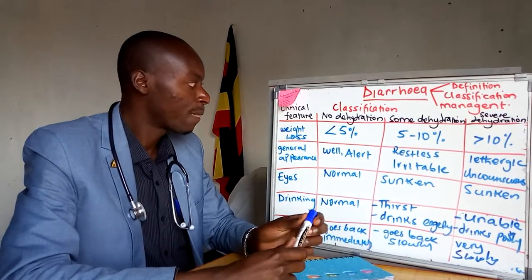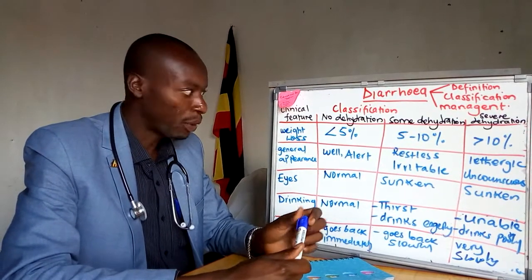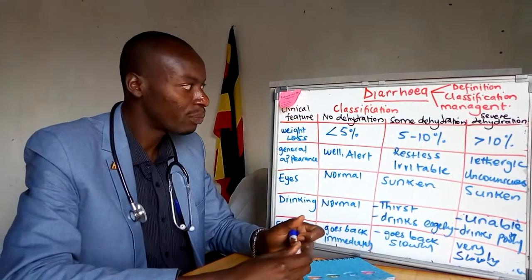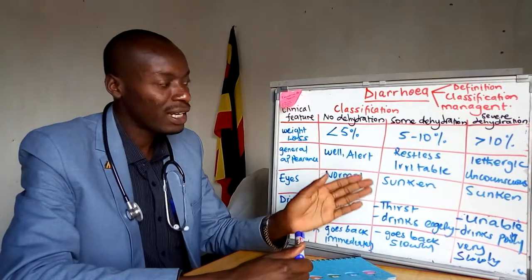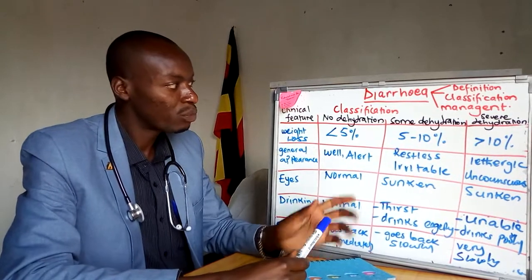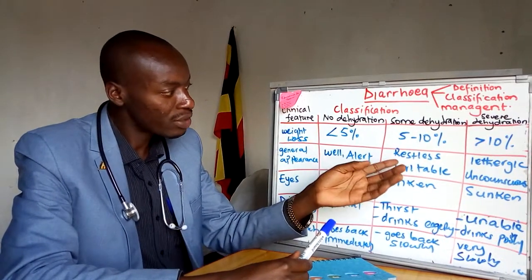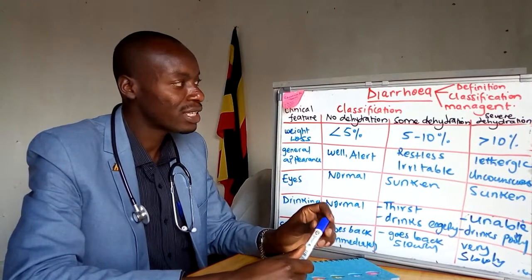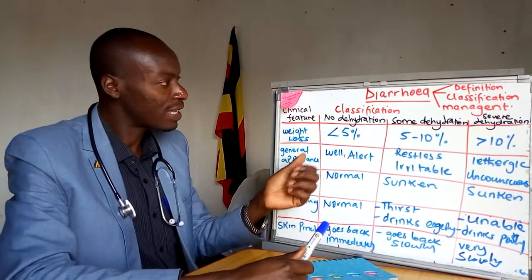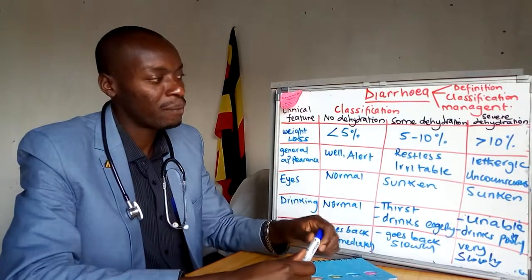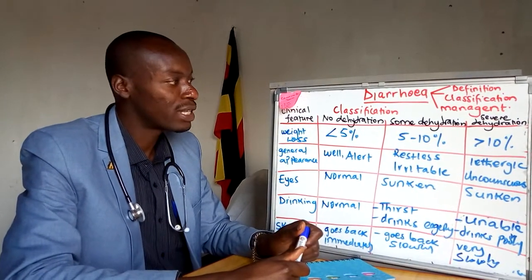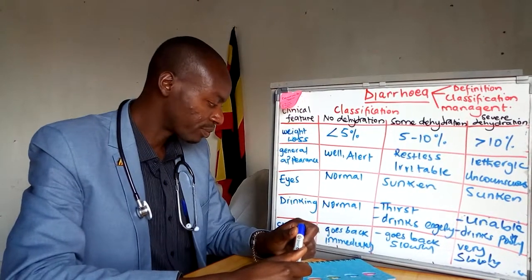General appearance. If the child has diarrhea but is still alert and is still well, then that child has no dehydration. If the child has diarrhea and is restless or irritable, then that child is having some dehydration. If the child has diarrhea and is lethargic or unconscious, then that child is having severe dehydration.